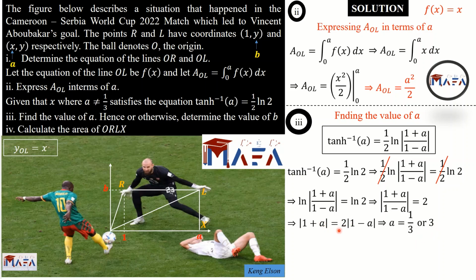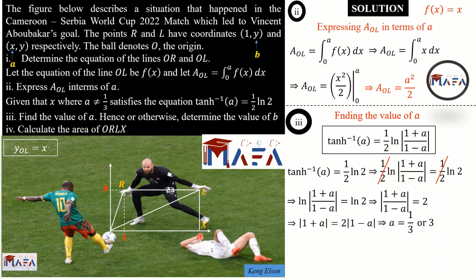How do you solve this? You can square both sides. There is a difference of 2 squares on both sides. You're going to get two values of a. The first value will be 1/3 and the second value is going to be 3. But if you use this tangent inverse of a without the absolute value, you're just going to get a to be 1/3. And I gave a condition that a should not be 1/3, right?